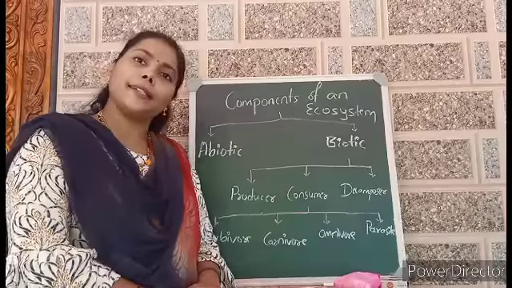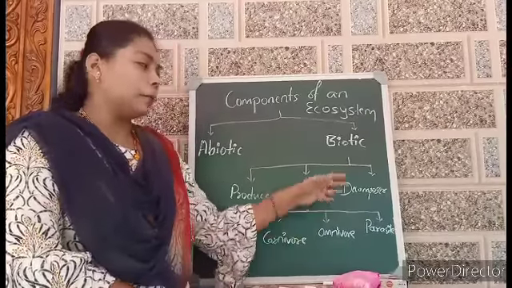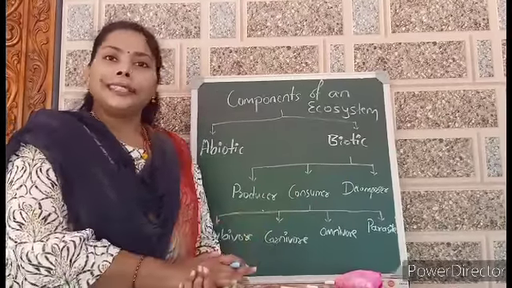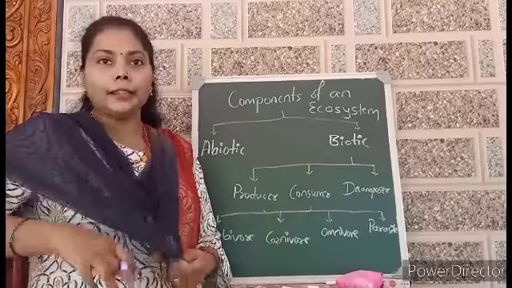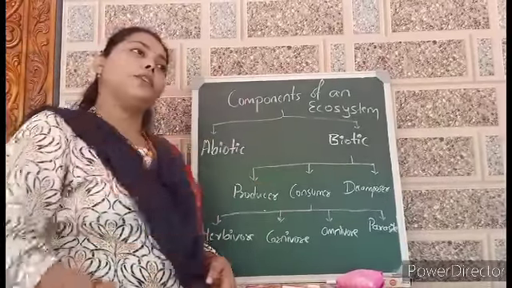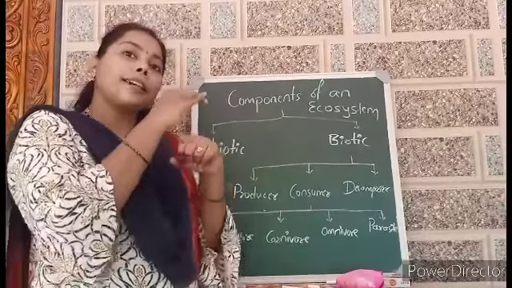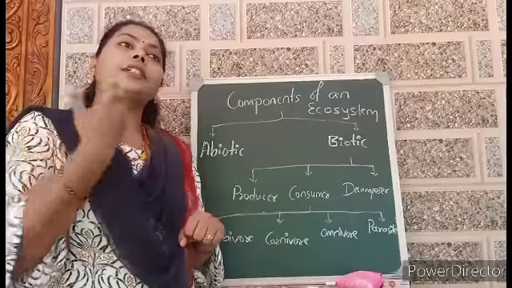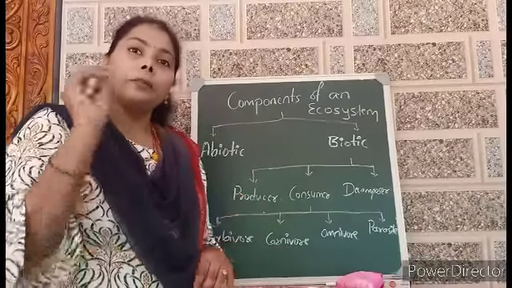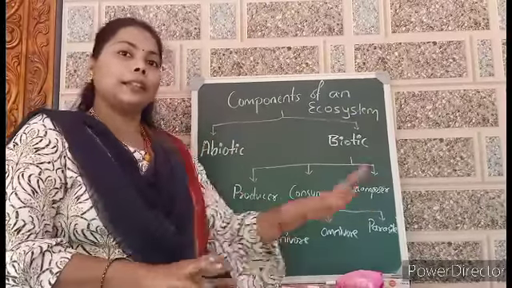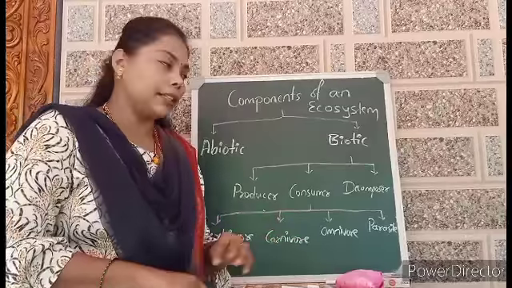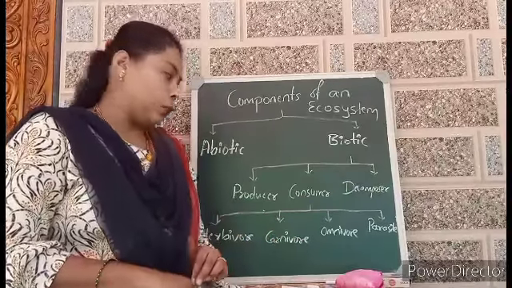Some bacteria are an example of decomposition. If any dead animal is there, after some days, if you observe, it starts decaying. After a year, there is not a single clue of the presence of that animal. That is because of the decomposers.